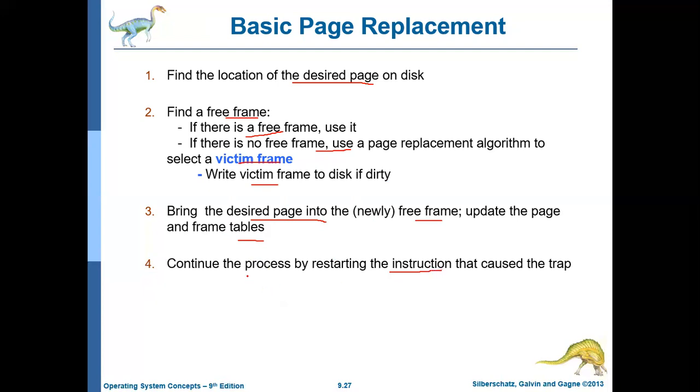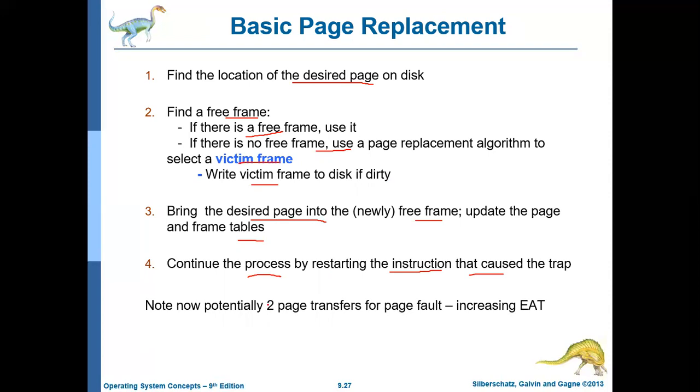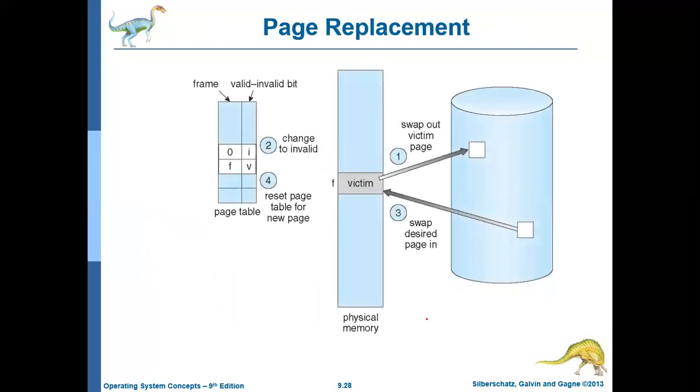And whichever process created the page fault, restart that particular instruction again. Whichever process was executing, one of its instructions created the page fault and caused the trap, so restart that instruction again. As we already discussed, whenever there is a page fault and there are no free frames available, there may be two page transfers, but that can be avoided by using the modify bit or the dirty bit, which we already discussed.